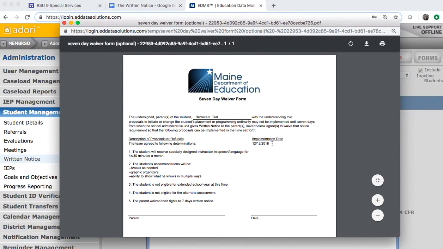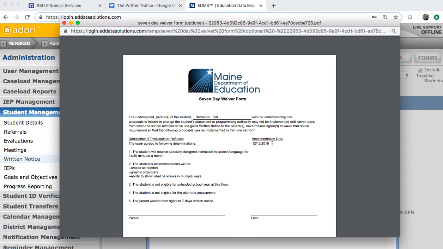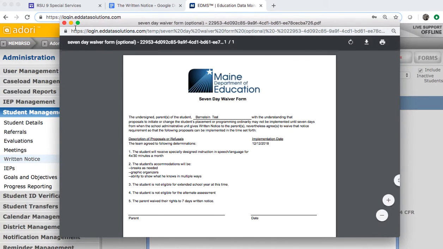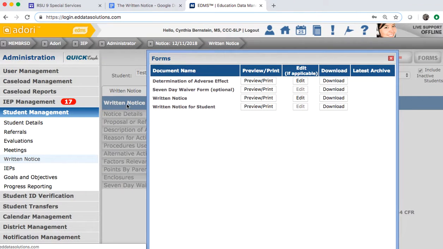The implementation date is the date in that 7-day waiver box. You would print this out, have the parent sign it. It would go in the file and be sent to parent, a copy of it along with the written notice.